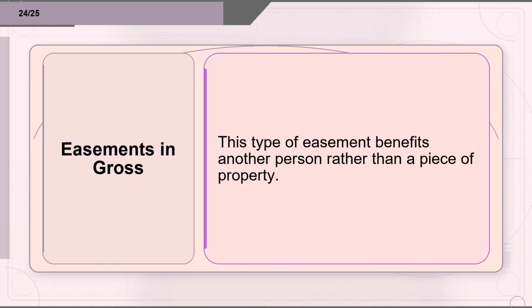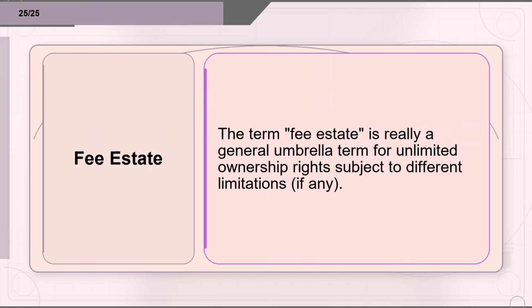Flashcard 24. Term: easements in gross. Definition: This type of easement benefits another person rather than a piece of property. Flashcard 25. Term: fee estate. Definition: The term fee estate is really a general umbrella term for unlimited ownership rights subject to different limitations, if any.